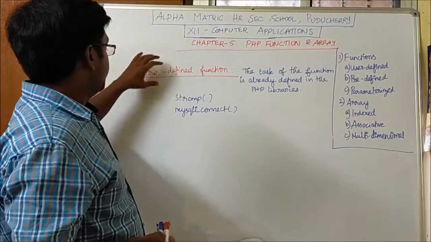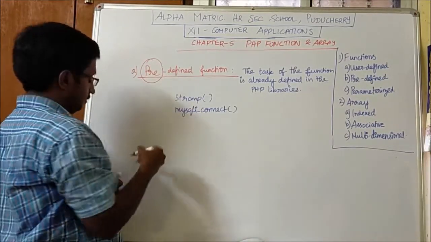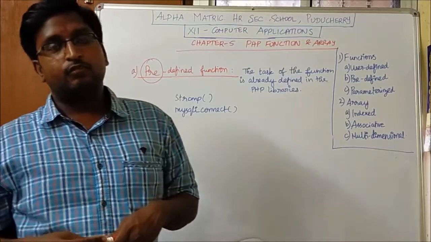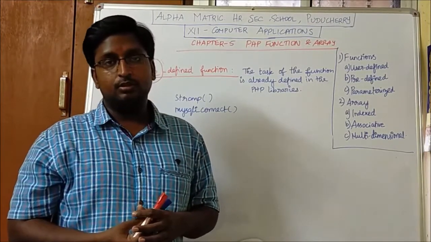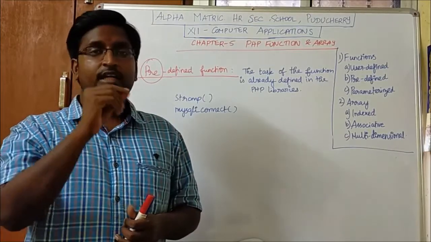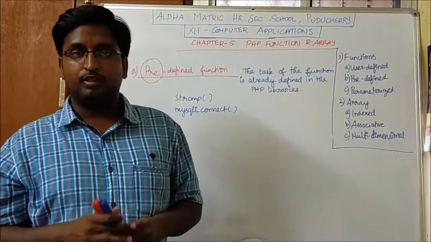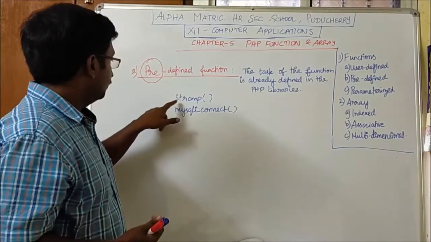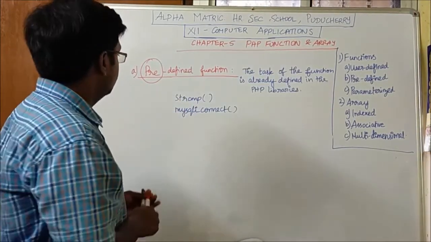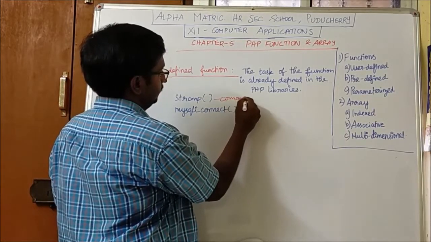The word pre means the task for the specified function is already defined in the PHP code library itself. So that is the meaning of predefined function. For example, we have string compare. It compares two strings.